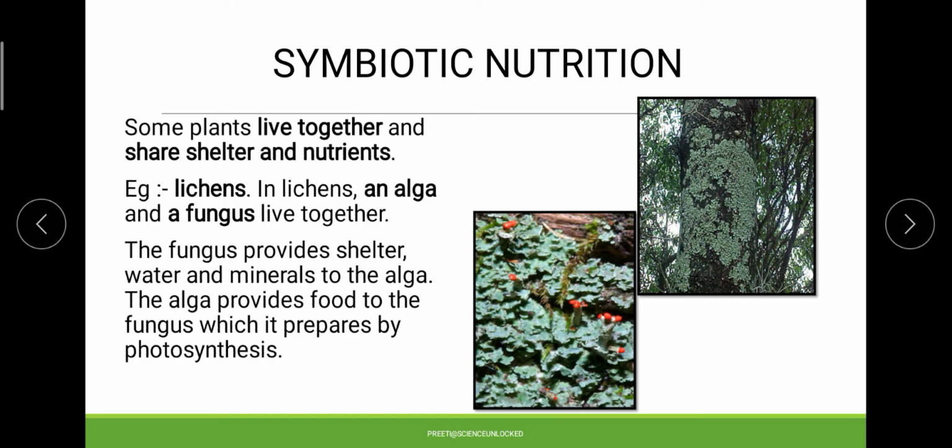And this kind of relation, where two individuals in nature live together and help each other mutually in some way or the other, is known as a symbiotic relationship, which is very commonly observed in different surroundings and different environments depending on the requirements. So that is how it works.